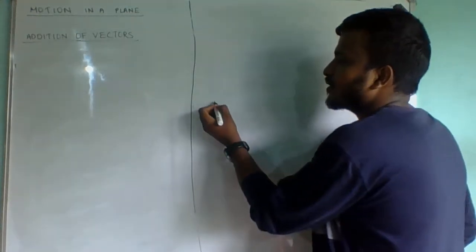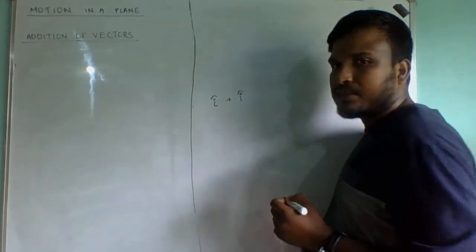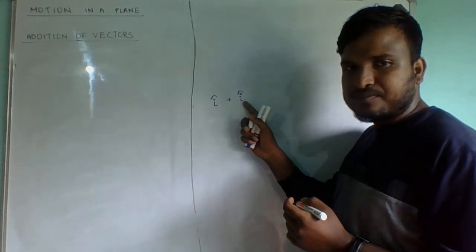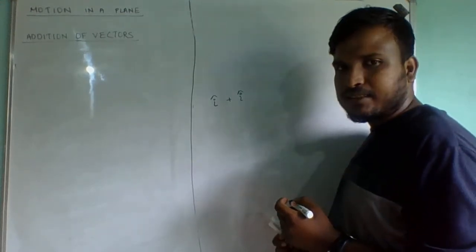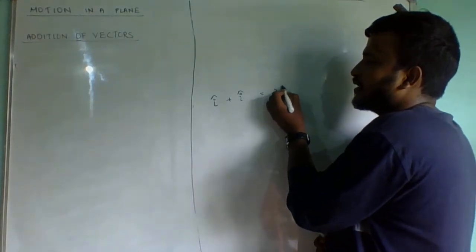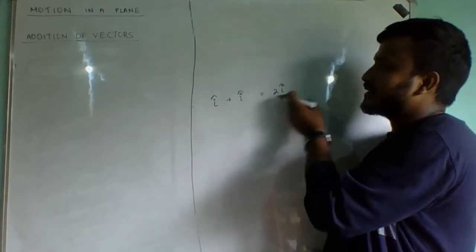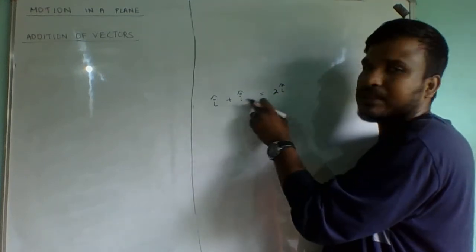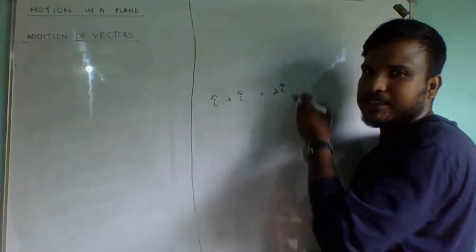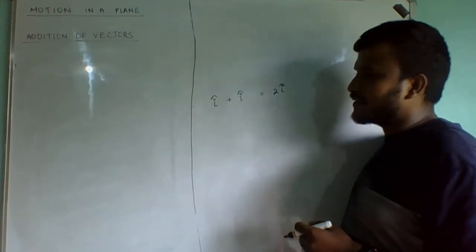Example, i cap plus i cap. There are two vectors, one is i cap and the other is i cap. Can I add them directly? Answer is yes, I can add them directly because this is the same as a variable. Twice i cap. So the direction will remain the same, but their magnitude will get doubled. So you see, we can add these two vectors very easily and directly.